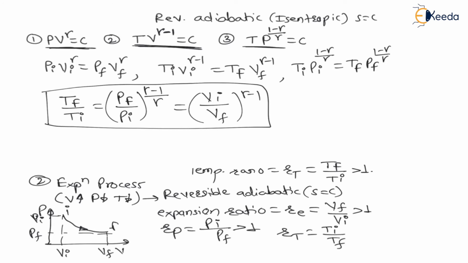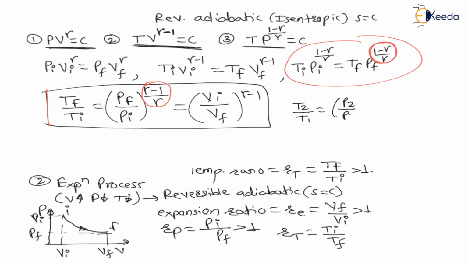My dear students, see here, in the initial equation on the TP plane the power is 1 minus gamma divided by gamma. But if I write the general expression, it is Pf divided by Pi raised to gamma minus 1 upon gamma. Remember, don't forget these things, don't make mistakes in the examination. That is, we can write T2 divided by T1 is equal to P2 divided by P1 raised to gamma minus 1 upon gamma is equal to V1 divided by V2 raised to gamma minus 1. This is how the equation can be derived.